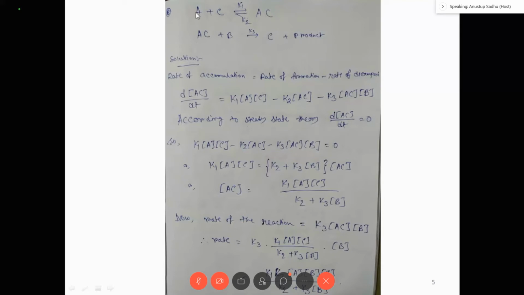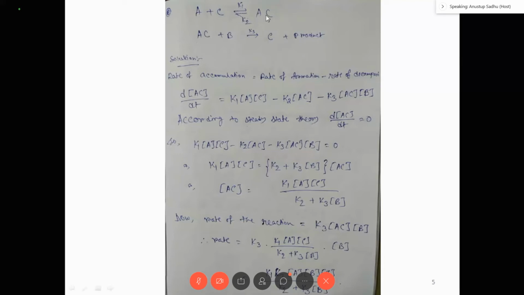Why? Because A and C, these are two reactants, right? B is also a reactant, right? C is also a product. C is product as well as reactant. That means C is a catalyst. Product is product, right? So what is intermediate? Here AC is intermediate, AC, right? Now you have to first recognize the intermediate. If you cannot recognize the intermediate, you cannot determine the rate of the reaction, right? So AC is forming in between reactant and product.